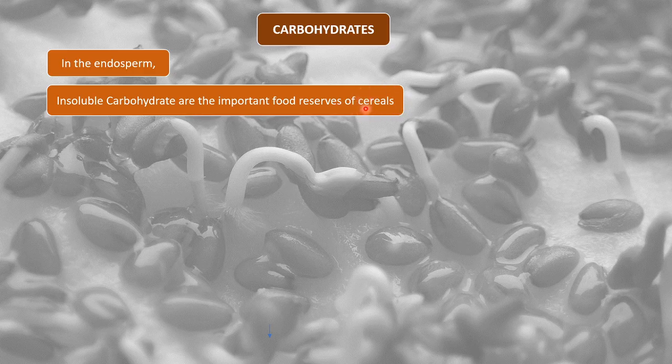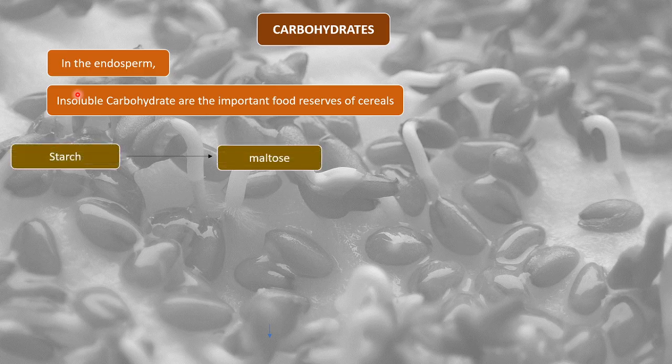Most of our cereals, sorghum, rice, wheat, all have insoluble carbohydrate as their food reserve. So in the endosperm this carbohydrate is insoluble, and this insoluble carbohydrate has to become soluble to be available to the embryo.